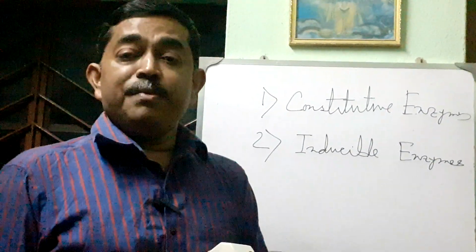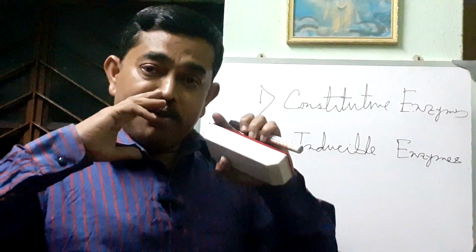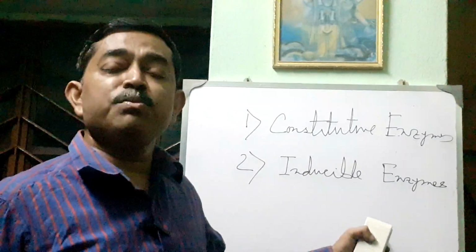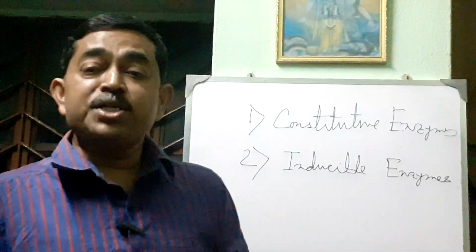One of the important examples of this type of inducible enzyme is beta galactosidase enzyme.